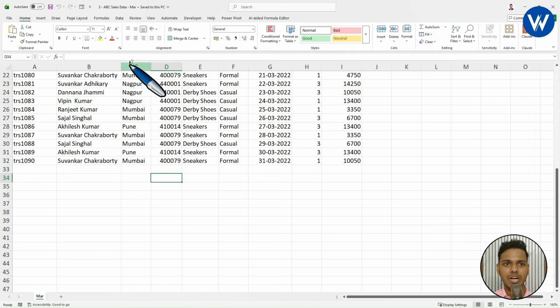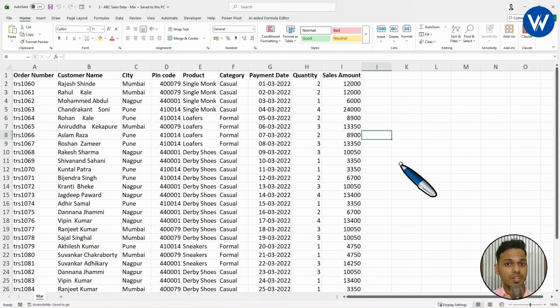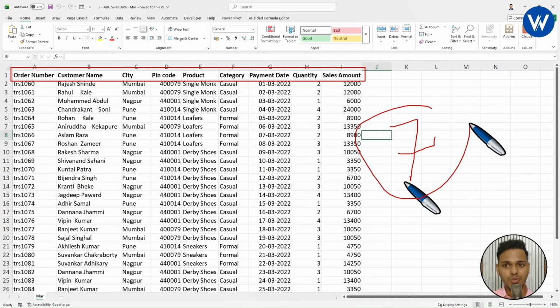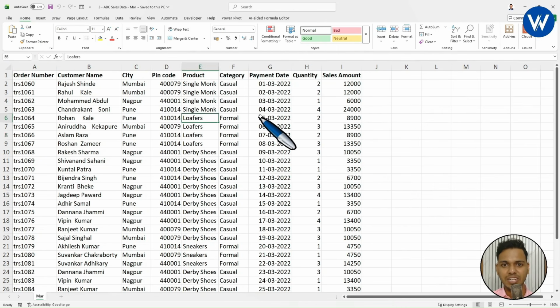I will open the March file. Yes, now let me tell you one important point. In all the Excel files, the columns are the same. Listen carefully. In all the 7 Excel workbooks, the columns are the same and they are in the same order, like order number, customer name, like this, in proper order. So basically the table structure is the same in all the Excel workbooks, only the data changes.